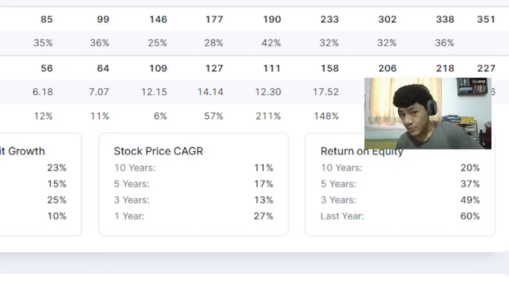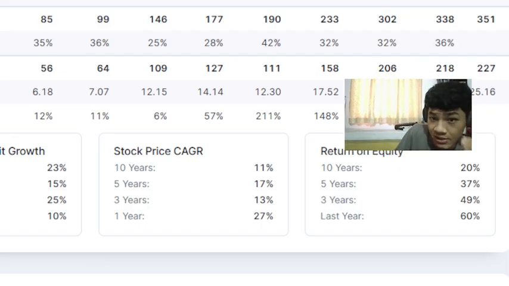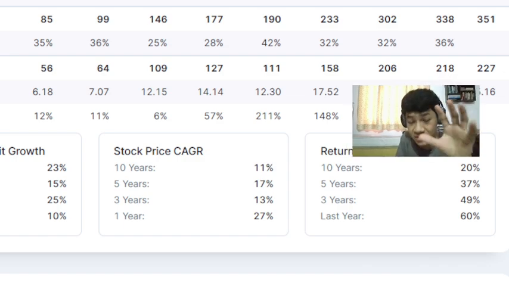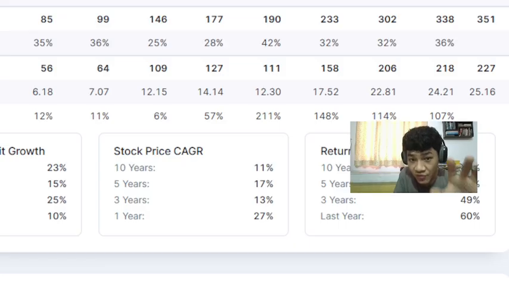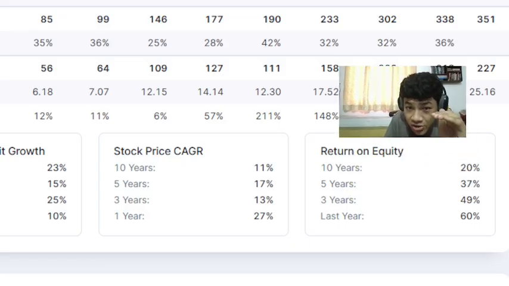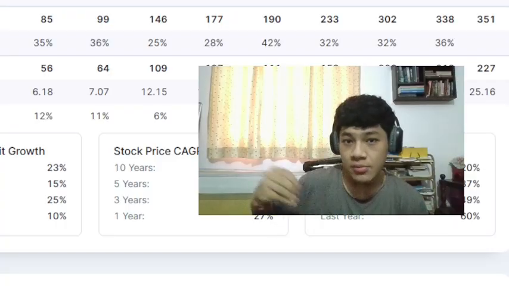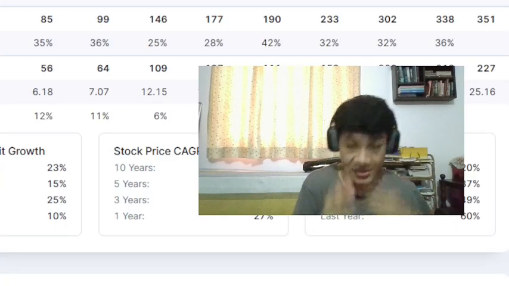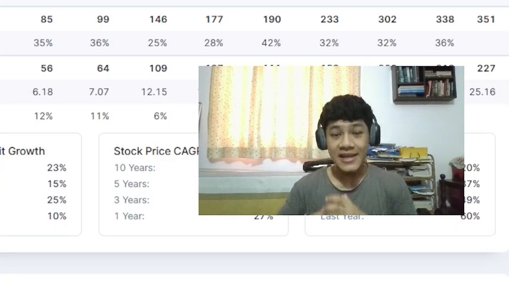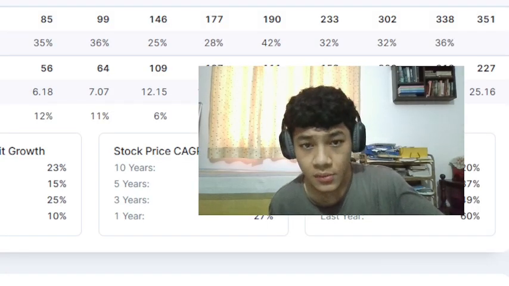10 years ago, it was 20%, which is still a very high number. 5 years ago, 37% return on equity, 49% 3 years ago, and now 60%. So according to this, return on equity has seen a sustained, massive increase. That's always good to see.